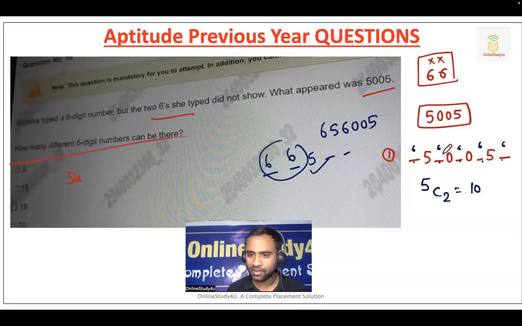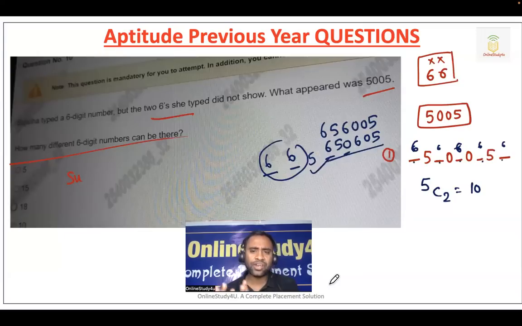Okay, if you put 1 6 here, 1 6 here, so 650605. Please try to understand. Each and everything has a meaning, has a logic in mathematics. Nothing will happen automatically. Okay, fine. Then, okay, sir.